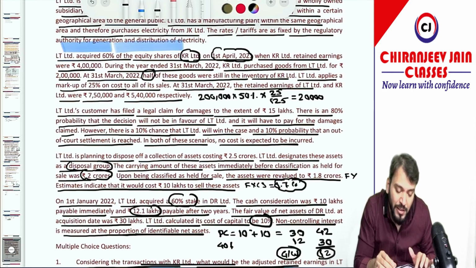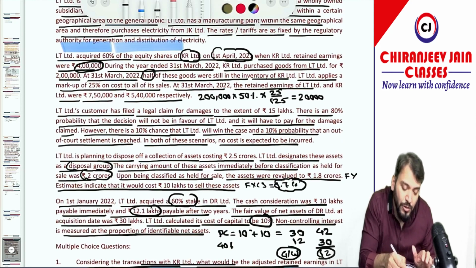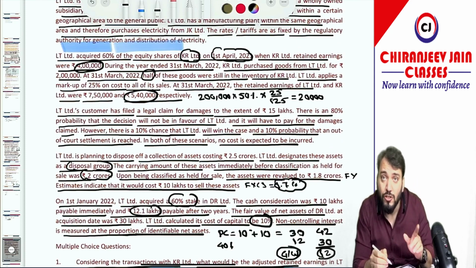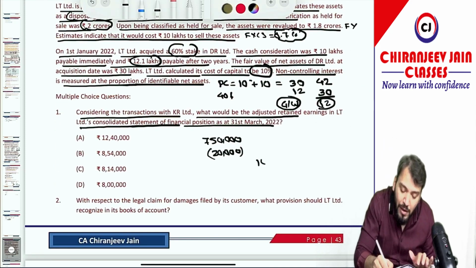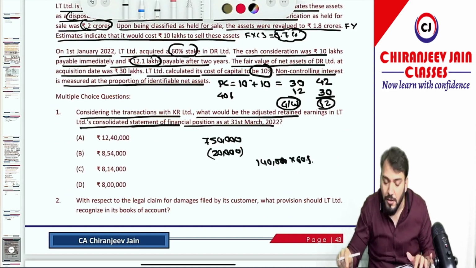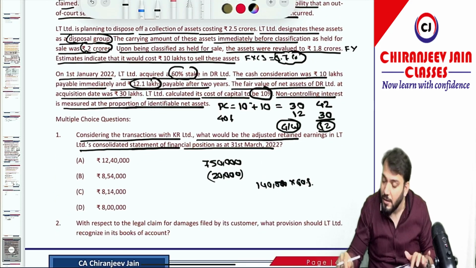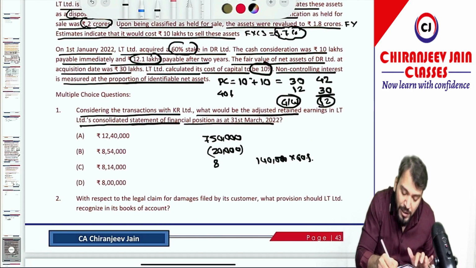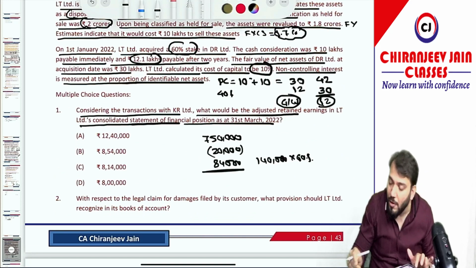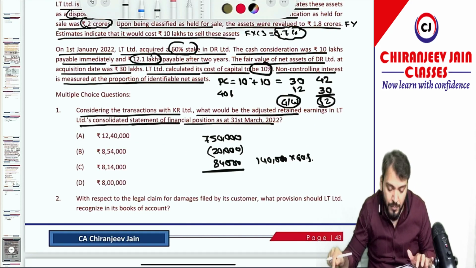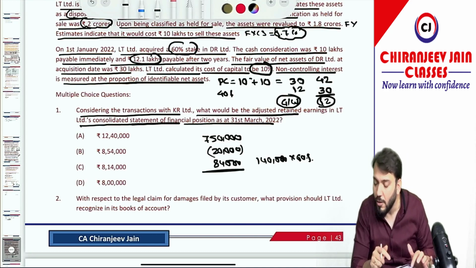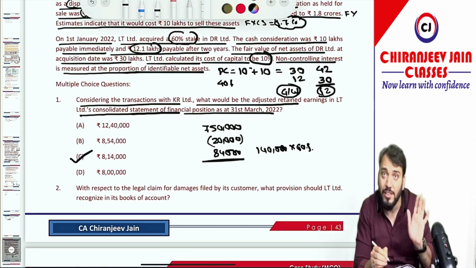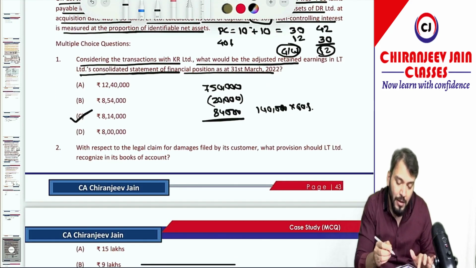So what was the opening balance retained earning? It was 4 lakh. What was the closing balance? 5,40,000. So post acquisition profit is 1,40,000. We'll take 1,40,000 into what? Into 60%. Yes, correct. So 1,40,000 into 60%, how much? It is 84,000. So 84,000 will be added. What is the total amount? It is 7,50,000 minus 20,000 plus 84,000. So what is the correct option? 8,14,000 is correct. Got this point? Yes, sir. Come to next point.